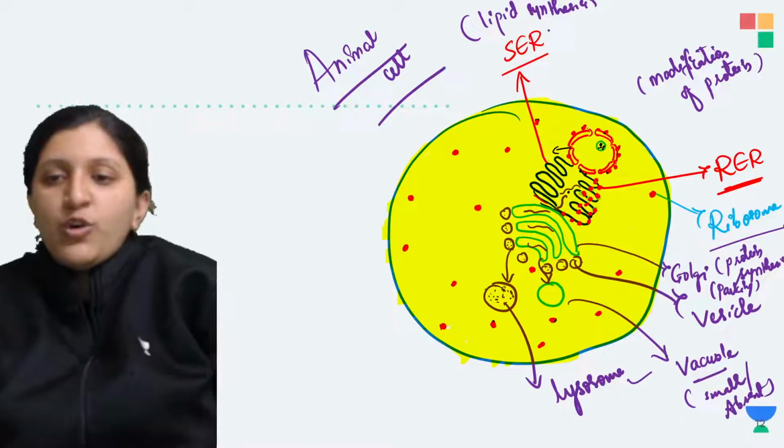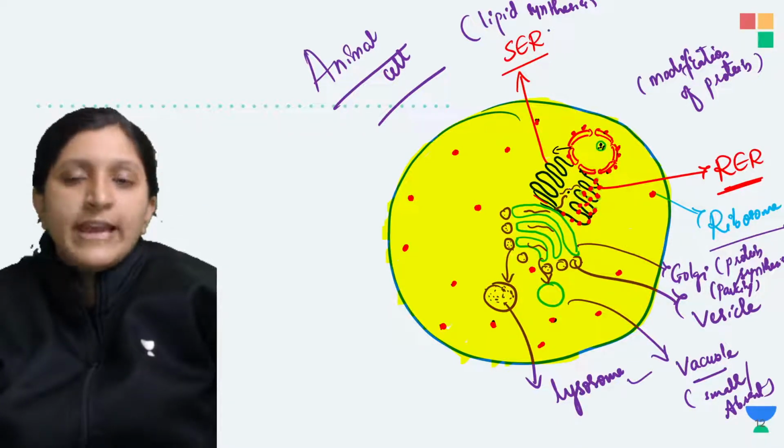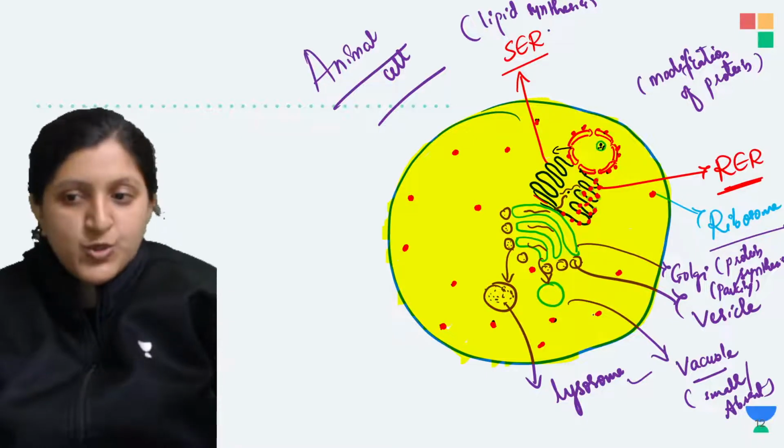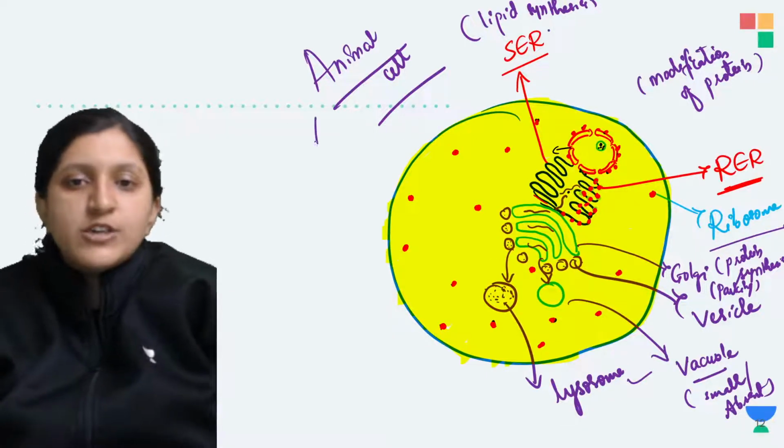So all this comes under, like nucleus is there, endoplasmic reticulum is there, Golgi body is there, then there is lysosome, you can also find there is a vacuole. All these are considered to be under the endomembrane system.